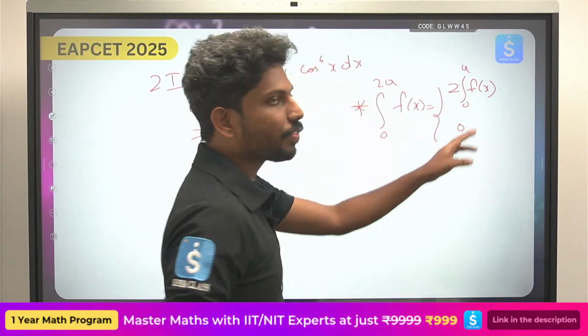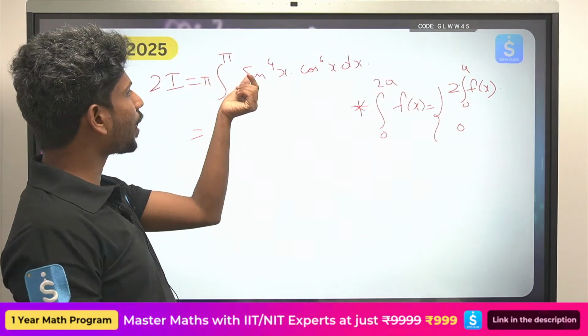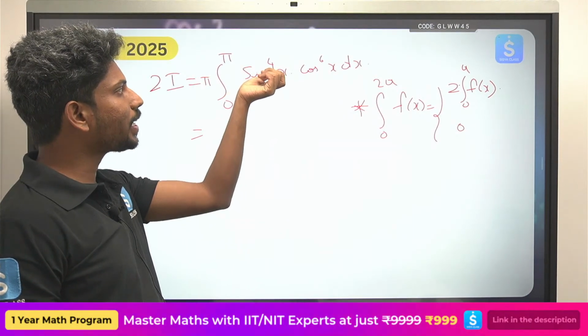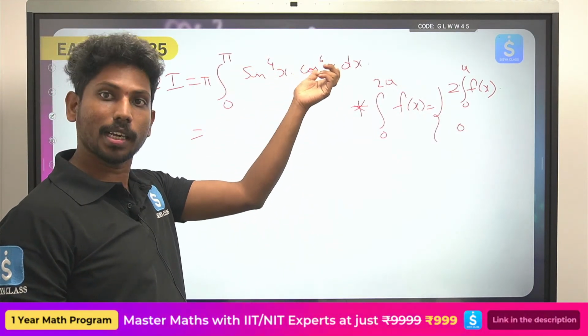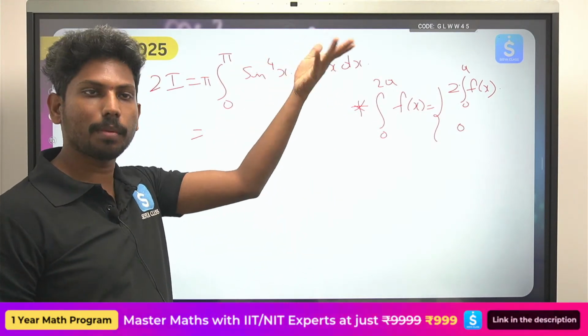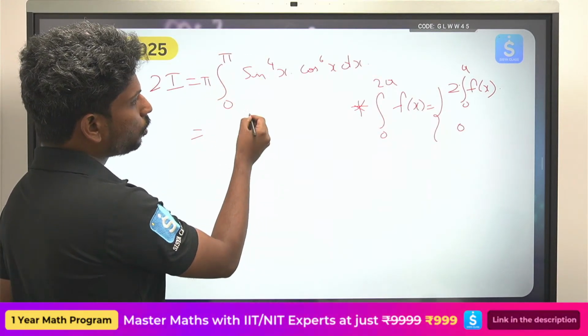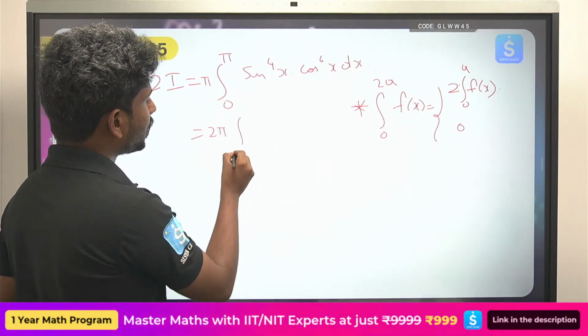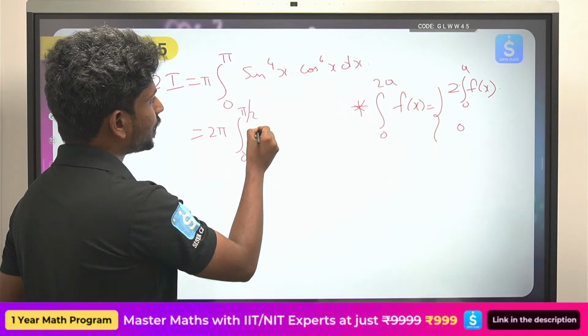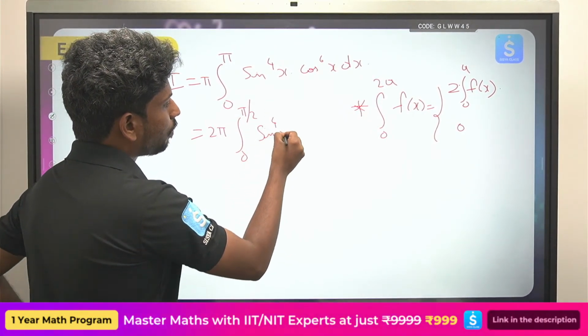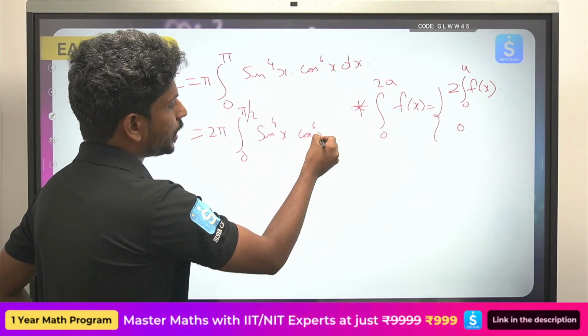Here, if f of 2a minus x equals f of x, and f of pi minus x, check: sin of 180 minus theta is sin theta, cos of 180 minus theta is minus cos theta, and since 6 is even, again it will become plus. So it will become 2 times pi times integral 0 to pi by 2, again the same, sin power 4x cos power 6x dx.